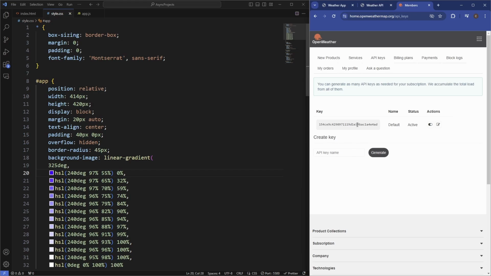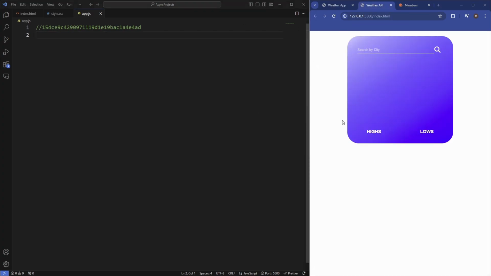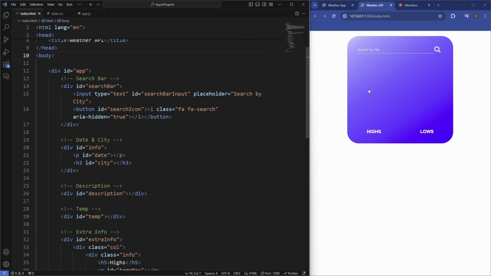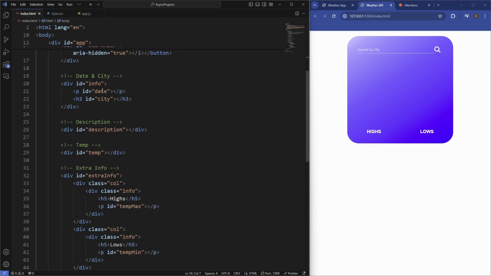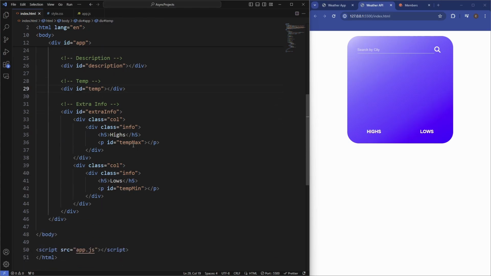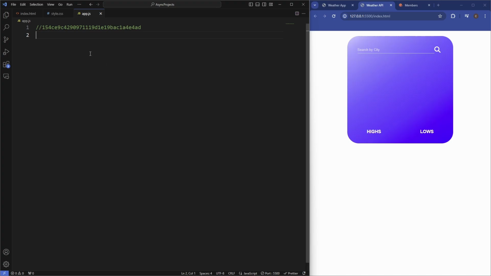So we've got our API key there, so I'll just copy this, and I'm just going to paste it in there as a comment. So we'll go back to our app here, and the first thing we want to do is target some of the stuff here that we want to display when we get that data. So we want to target things like the date, the city, the description, the temp. We want to target the temp max here. So we're going to need to create variables for them.